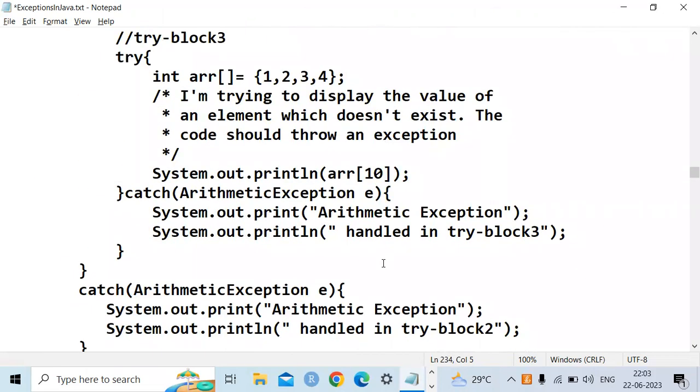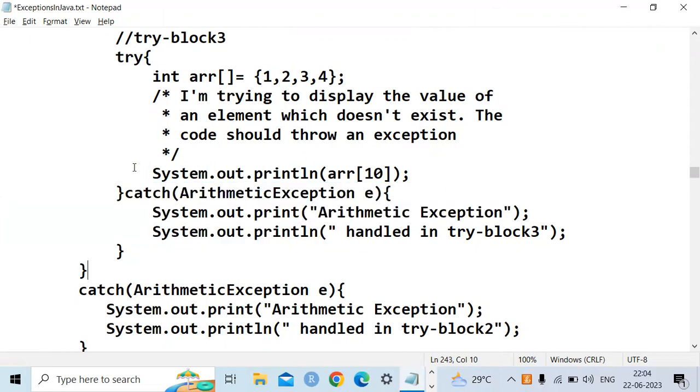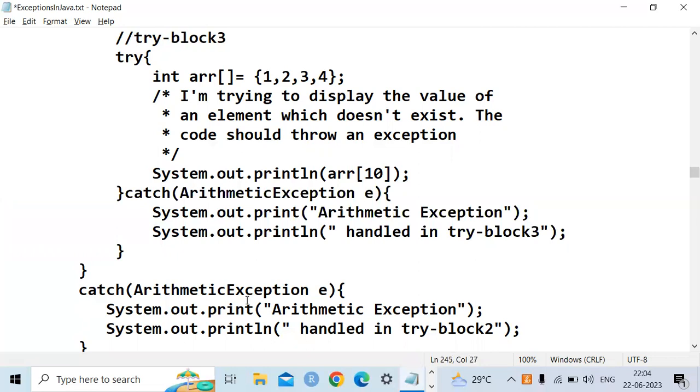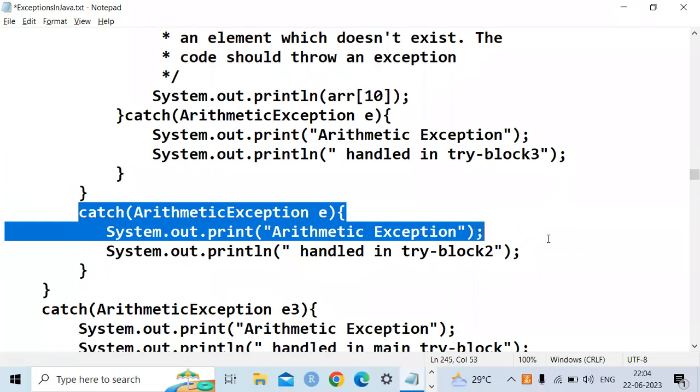See, if this catch block fails, it will go to the next level try block. So what is the next level try block's catch exception here?